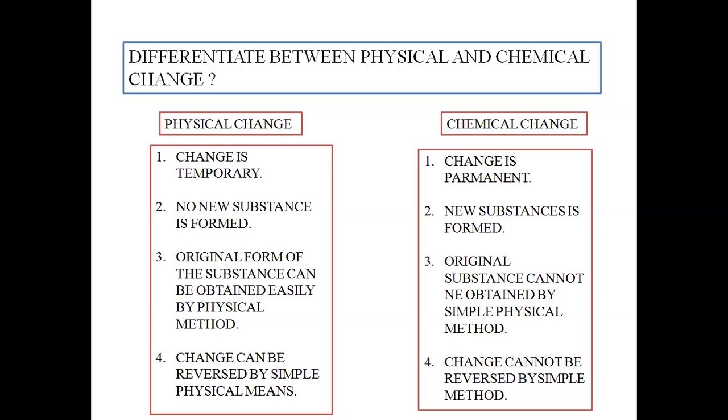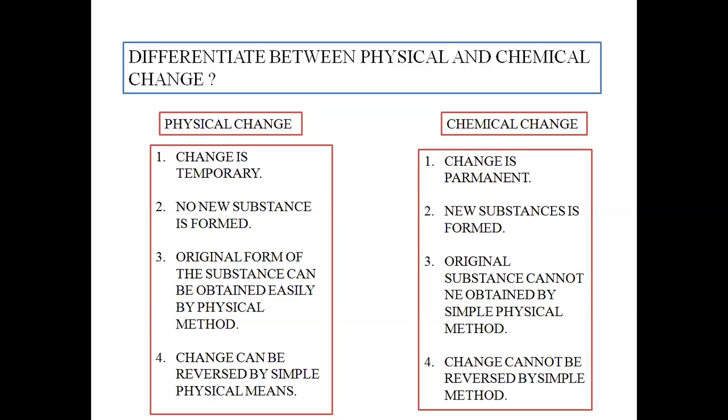Next, physical change can be reversed by simply reversing the physical means. That means on increasing or decreasing the temperature, pressure and so on, we can simply get back the reactants again from the product. Whereas in case of chemical change, we cannot get back the reactants.